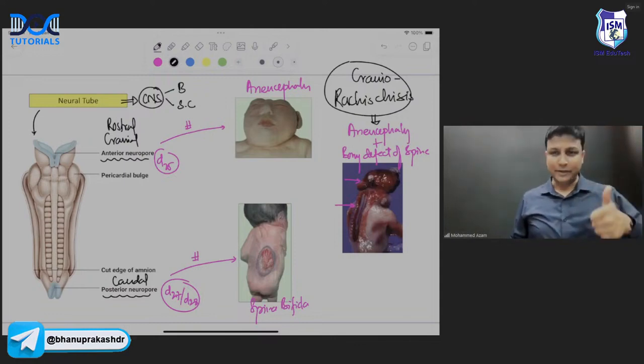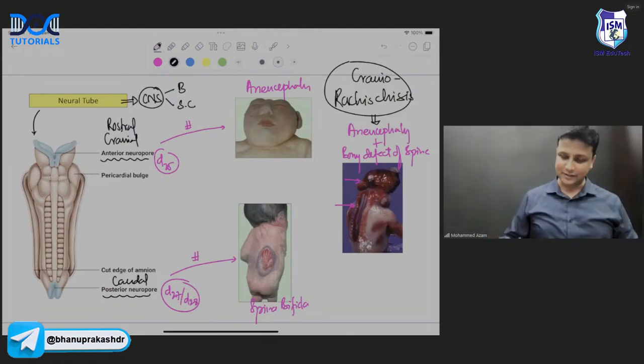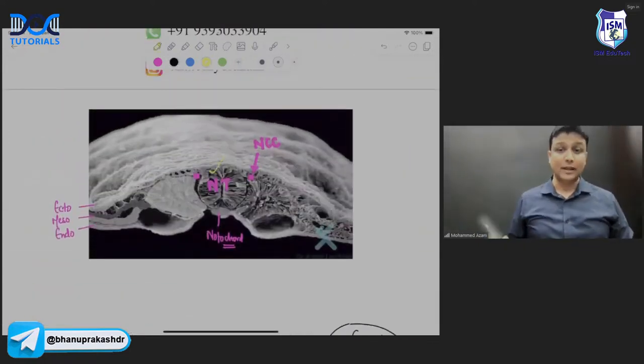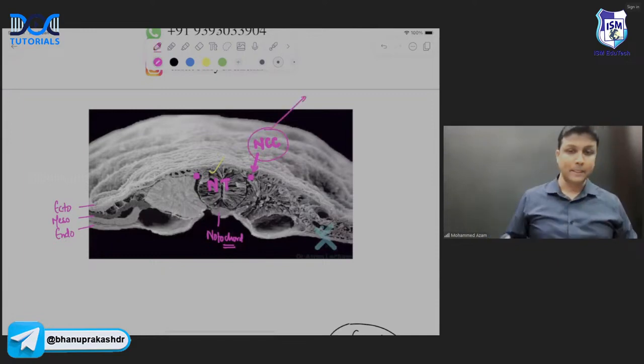So neural tube formation हो गया. We are done with the cranial neuropore. We are done with the caudal neuropore. We are done with the defects there, sir. So that is about the neural tube done here. Perfect. And now neural crest cell derivatives are very much important for your MCI exams.